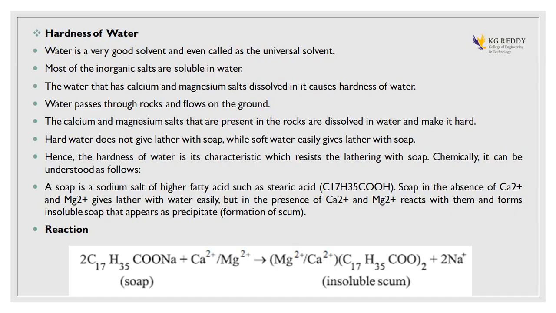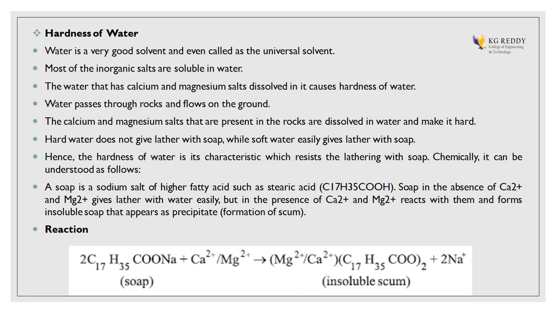There are two kinds of water: hard water and soft water. What is the hardness of water? For example, if you take a water sample and mix it with soap solution, and it gives more scum or precipitation, then that comes under hard water. If the same sample of water, when treated with soap solution, gives more lather, that is called soft water.